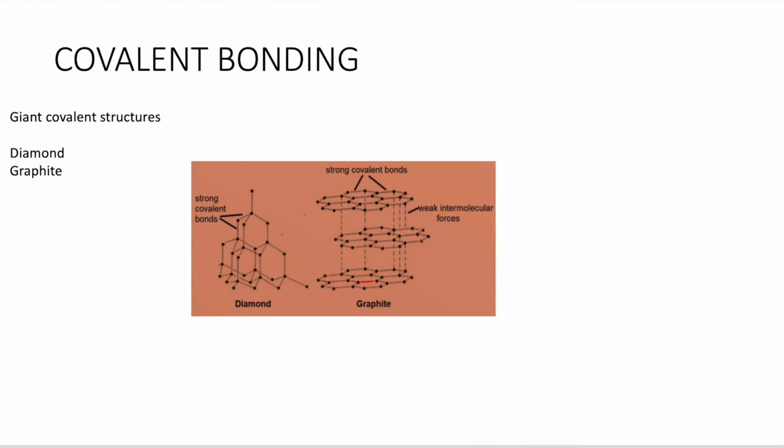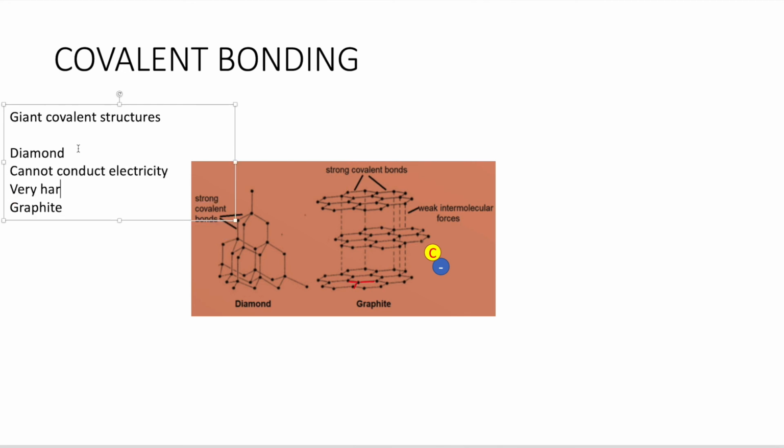Diamond, on the other hand, it has fully used up all its 4 outermost electrons in each carbon. So it has no more mobile electrons to carry charges. Therefore, diamond cannot conduct electricity while graphite can. However, diamond, because it has this large tetrahedral network of covalent bonds, it makes its structure very hard. Therefore, it's used for cutting and grinding purposes in industrial applications. And diamond being the hardest material in the world, you need diamond to cut diamond.